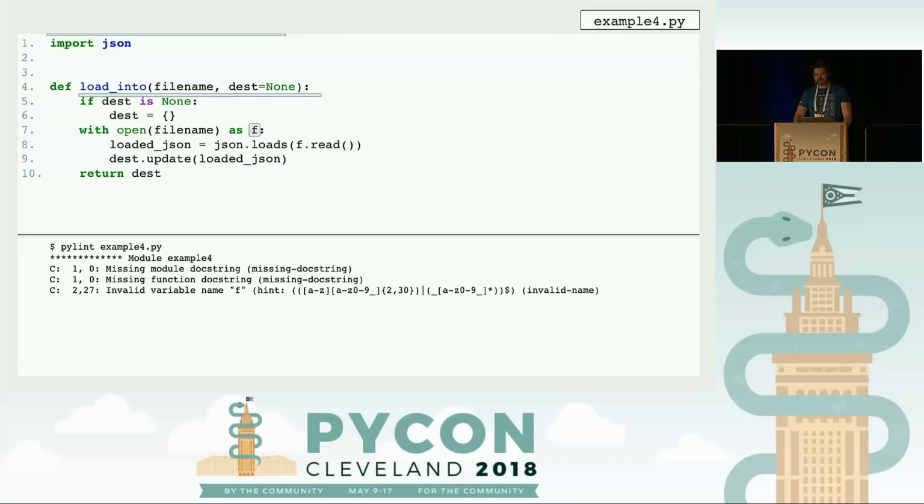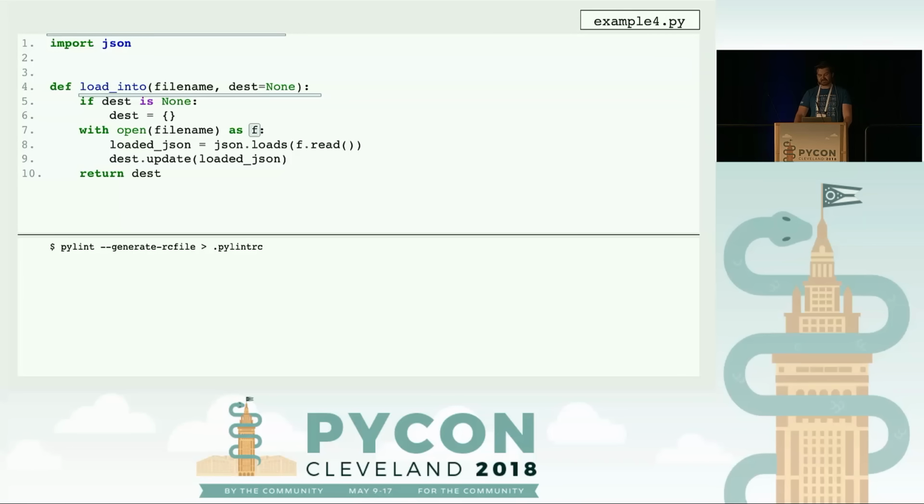That's going to happen occasionally, so you're going to want to be able to configure some of these values. And the way you configure it with Pylint is you generate an RC file. So once you have the RC file, you can go ahead and open it up and go to the different section that you may want.